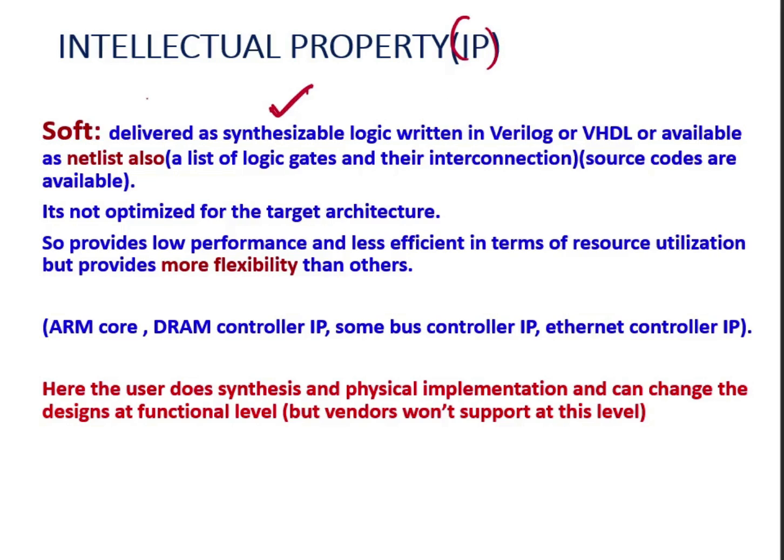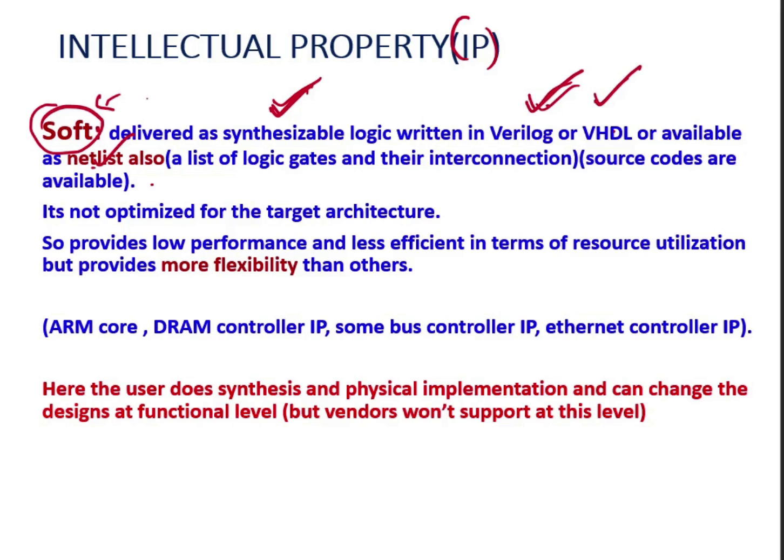So soft core IPs are delivered as synthesizable logic written in Verilog or VHDL code. When someone wants the soft core, the code will be provided. Either it will be delivered as Verilog or VHDL code, or as a netlist.